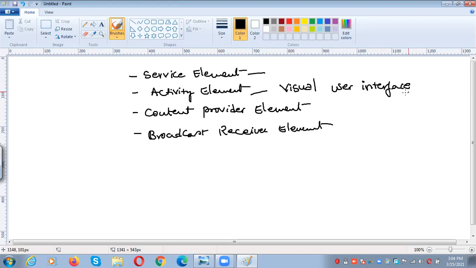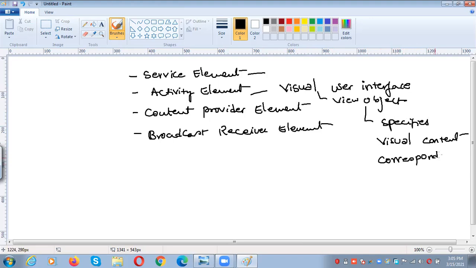It consists of a view object which specifies visual content corresponding to a window. The window is in a rectangle shape, and it consists of visual content.